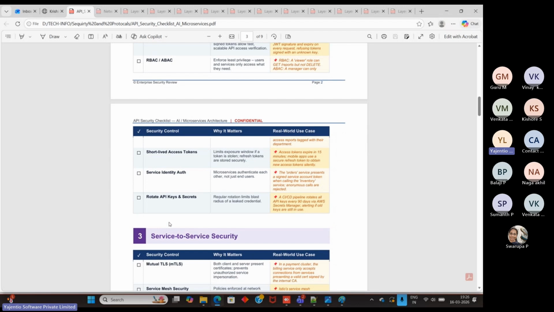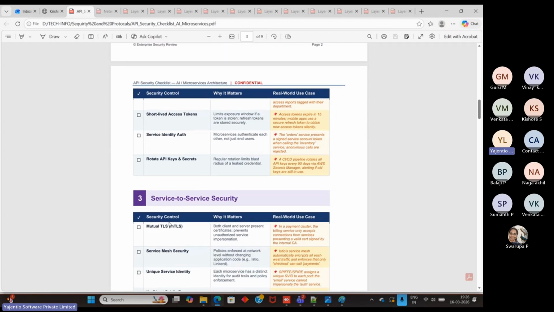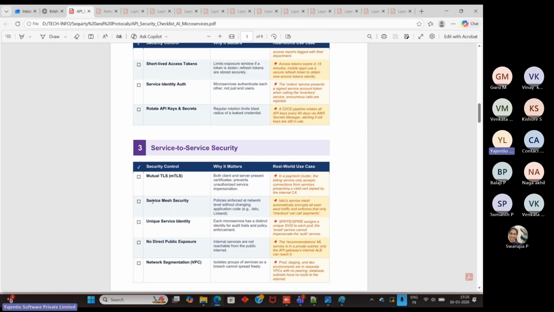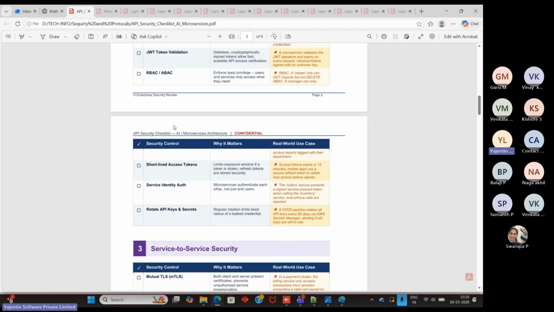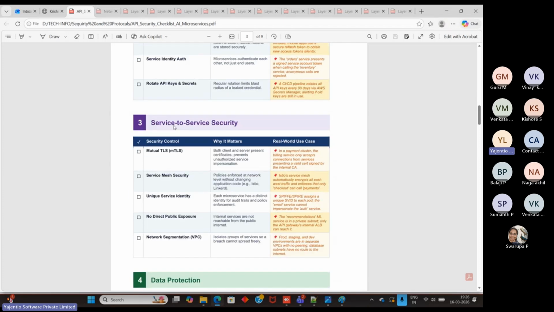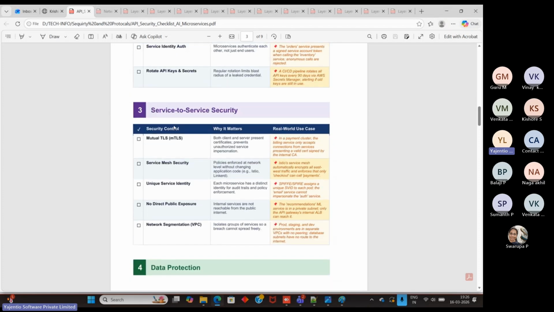Another thing, service-to-service security. We are talking about one service to another service now. Since you are talking about the client, you should talk about that. Another one is mutual TLS. You are talking about two TLS: one is HTTP TLS that you saw above, and one more TLS, mutual TLS. This is for one service to another service in a cluster, related to the payment gateway.